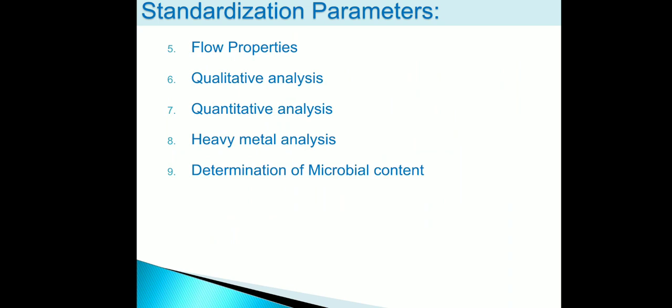Next parameter is qualitative and quantitative analysis. Qualitative analysis is evaluated by performing TLC. For quantitative analysis, we have to go for HPLC and HPTLC. Next parameter is heavy metal analysis and determination of microbial content.